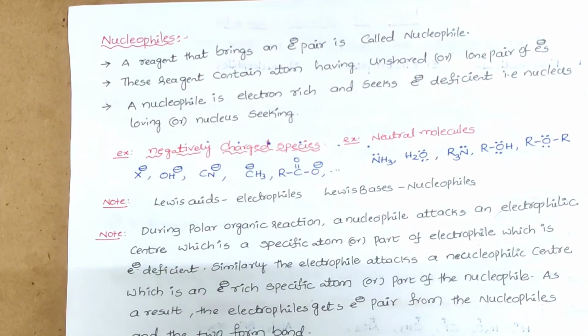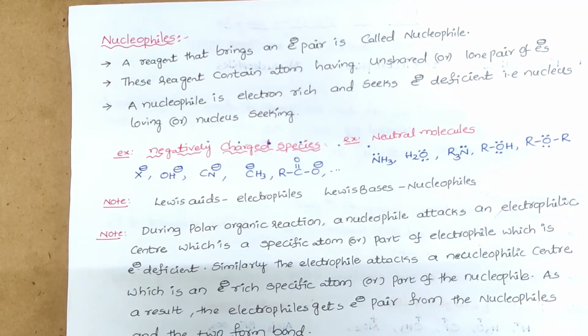The third one is nucleophile. Nucleophile means nucleus loving species. To love the nucleus, definitely it should generally carry a negative charge. That means a reagent that brings an electron pair is called a nucleophile. So it should carry some negative charge.